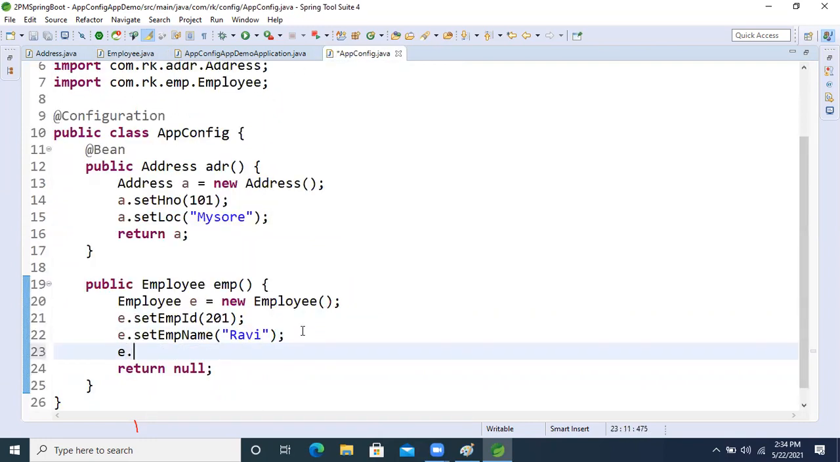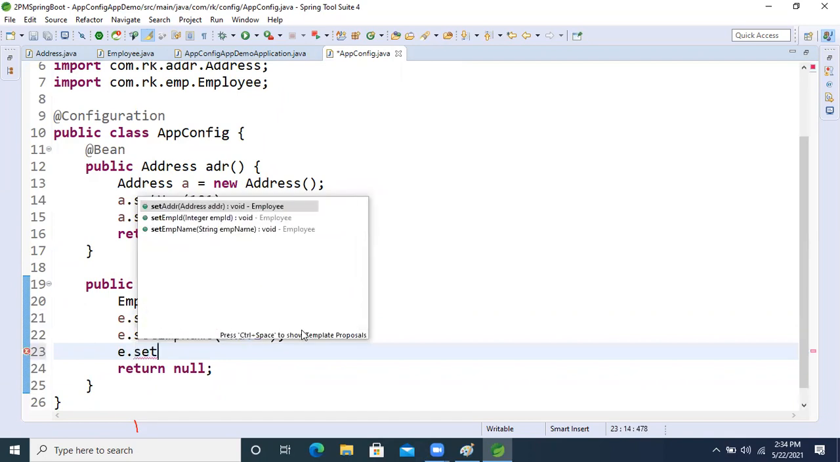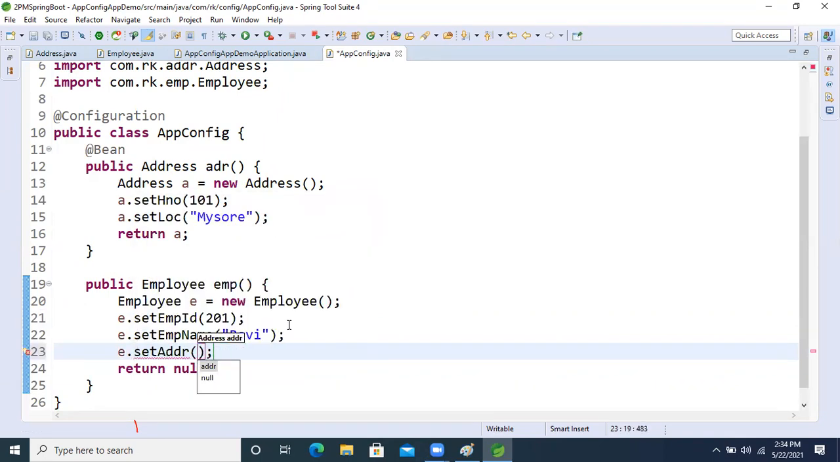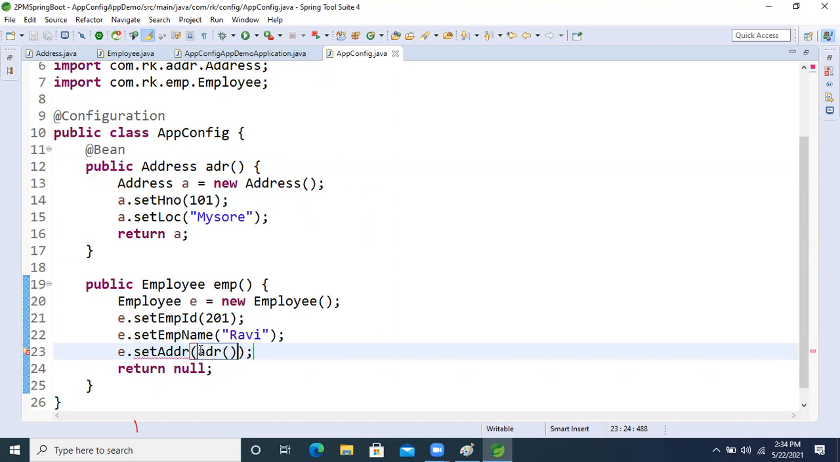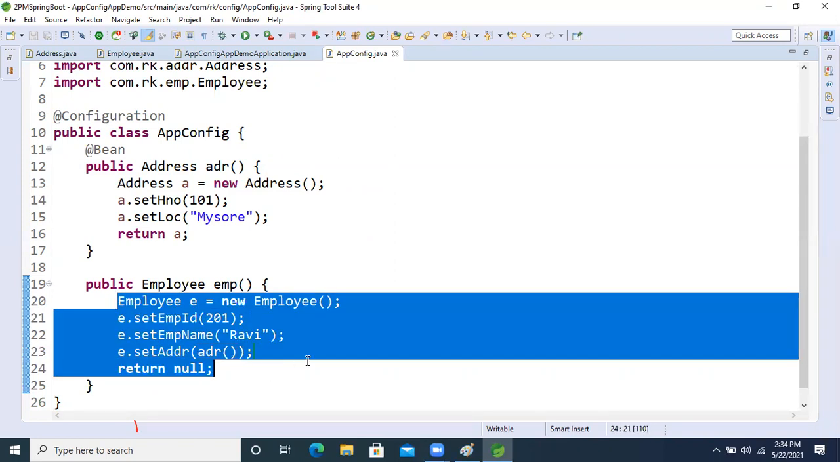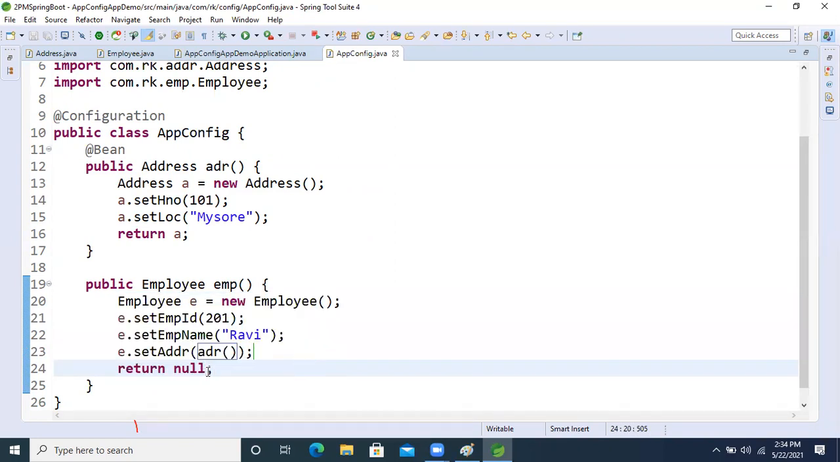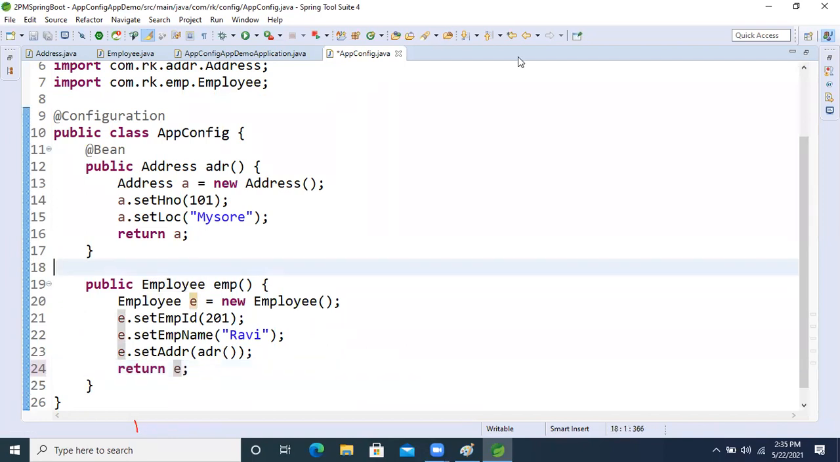So now what we will do? Again e dot setAddress, right? Inside this, we will pass the address method. Address method we will pass inside this class. Next, this method will be returned, right? This object we will return. Okay, so now fine.